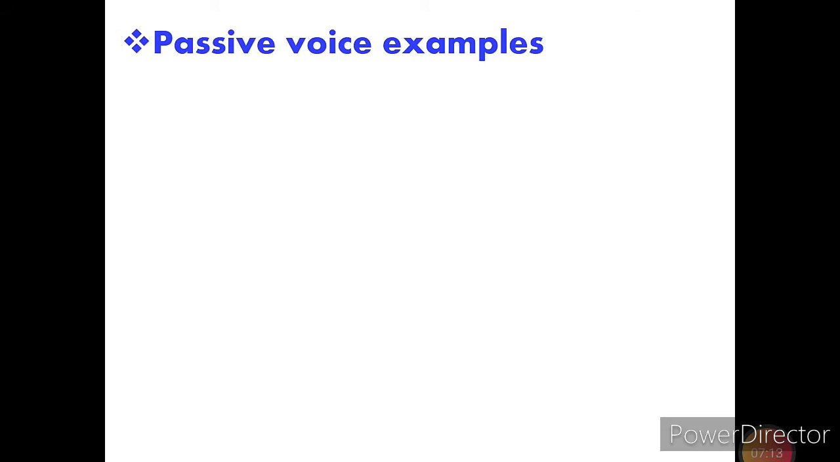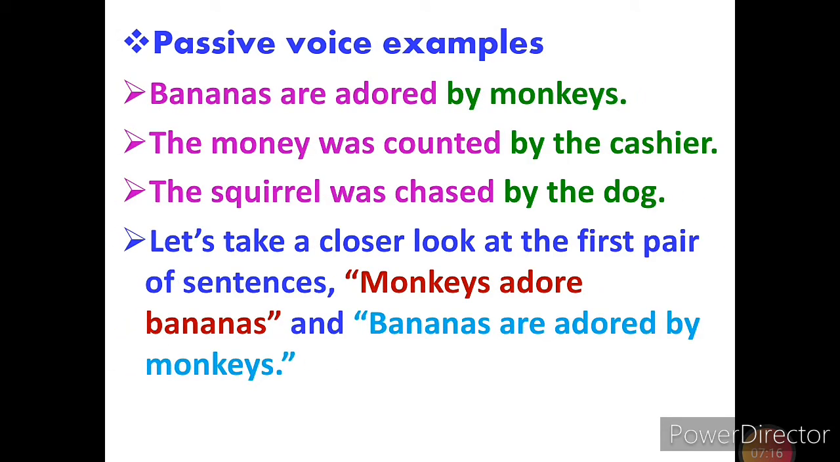Now let us see passive voice examples. Bananas are adored by monkeys. The money was counted by the cashier. The squirrel was chased by the dog. When we use these three sentences in active voice, we have seen the verb's action. Now here we can see by monkeys, by the cashier, by the dog. Let's take a closer look at the first pair of sentences, and now you can observe the difference.